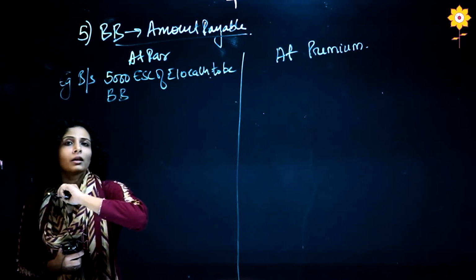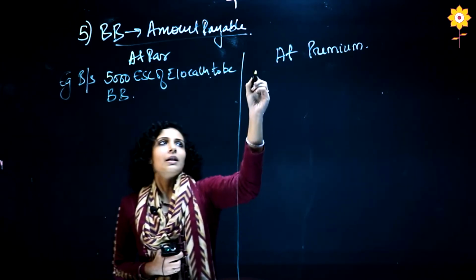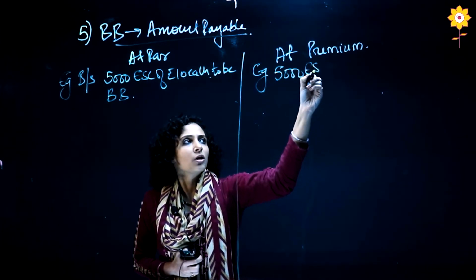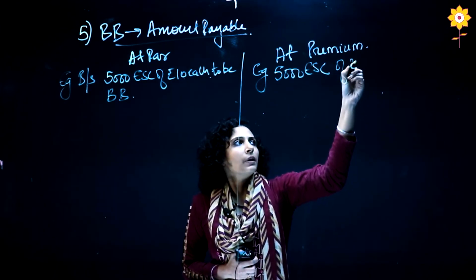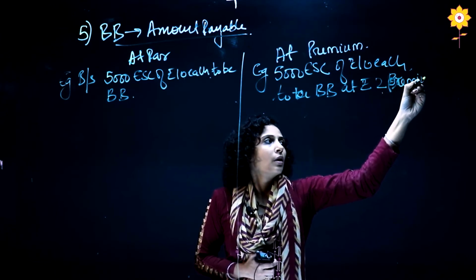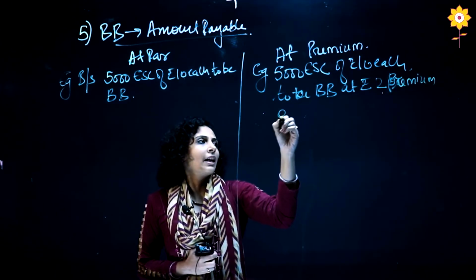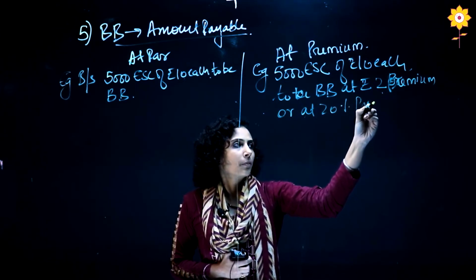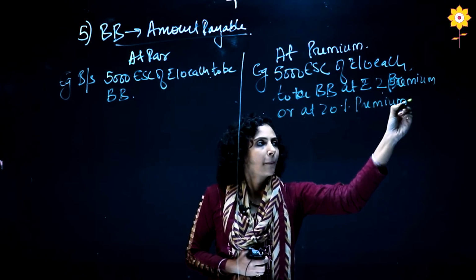It is written in the adjustment. Here it will be written as 5,000 equity share capital of rupees 10 each to be bought back at rupees 2 premium, or they can write at 20% premium.